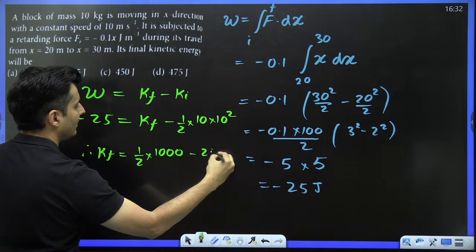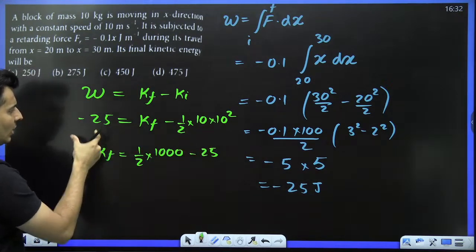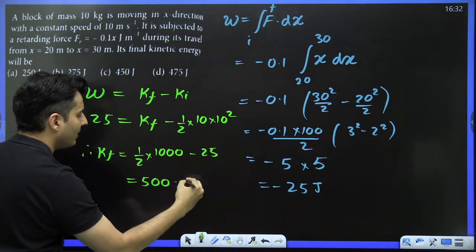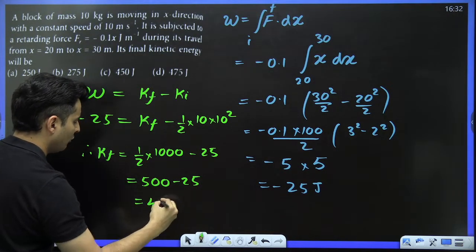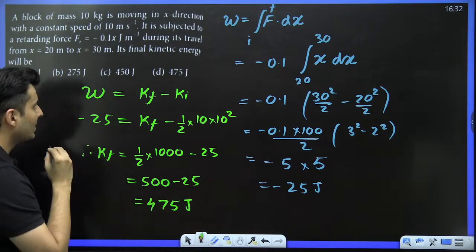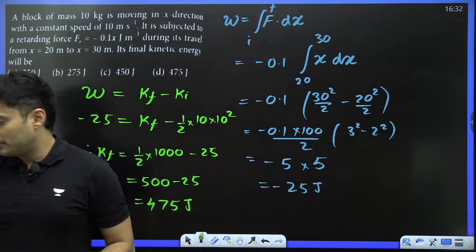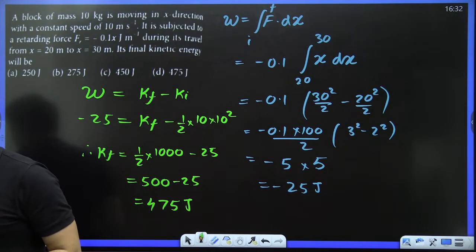This remains as it is, minus 25. And just taking it on the other side, this entire term becomes positive. So this will be 500 minus 25, which is 475 joules. That should be the answer, which is D for doctor. How many of you have written doctor? How many of you have written doctor?